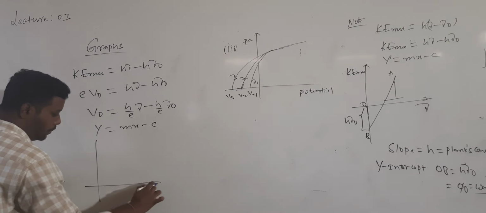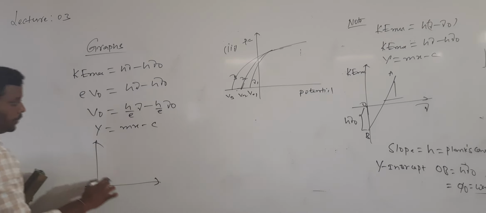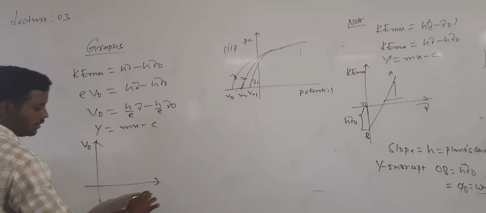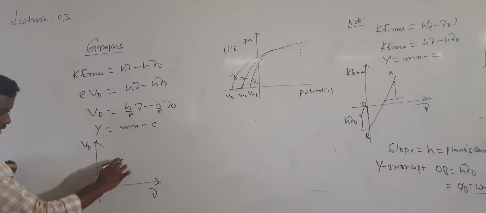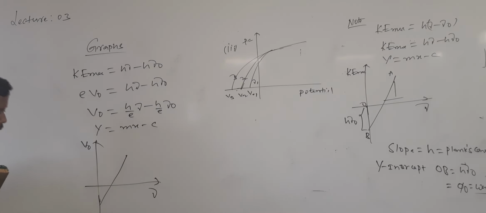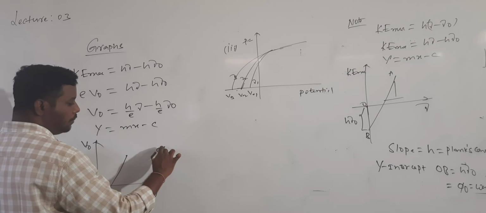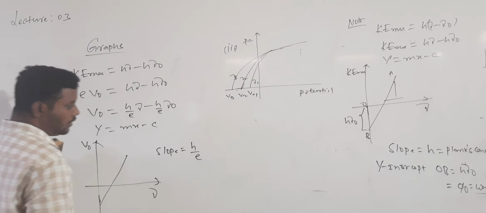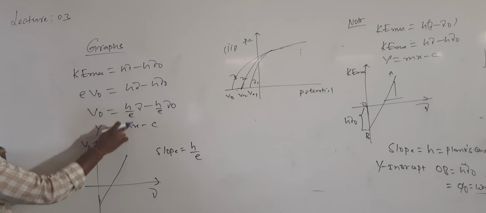If I plot the graph between the stopping potential and frequency, what is the shape of the graph? It is a straight line with a negative y-intercept. But compare both: the slope of the graph will give you h by e, in place of m.